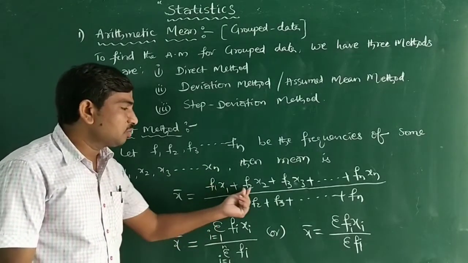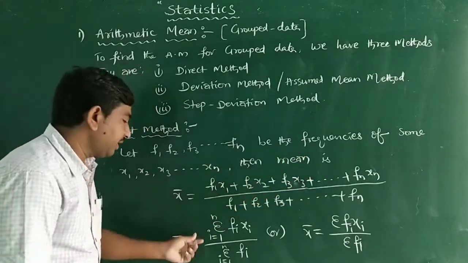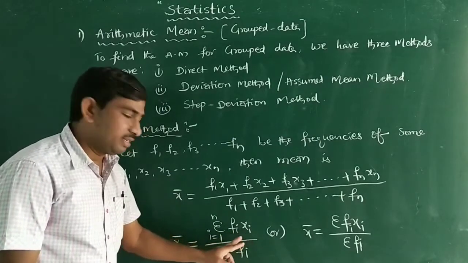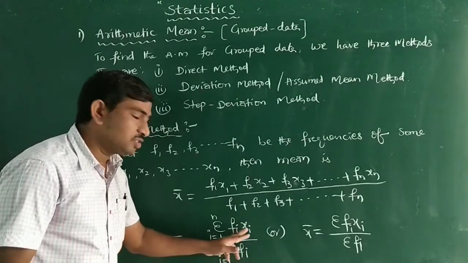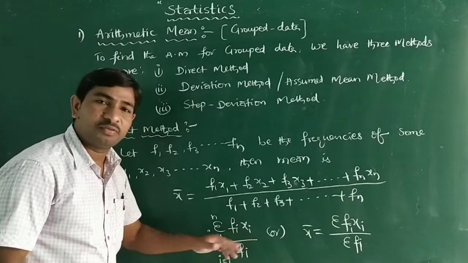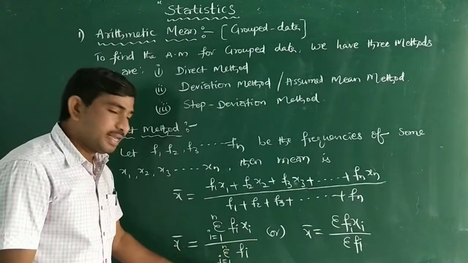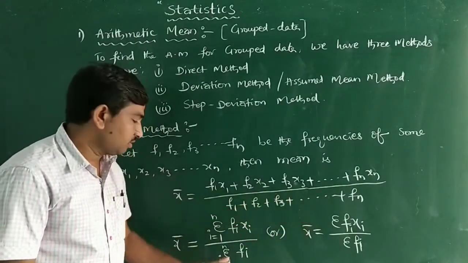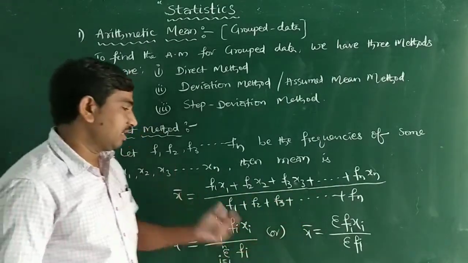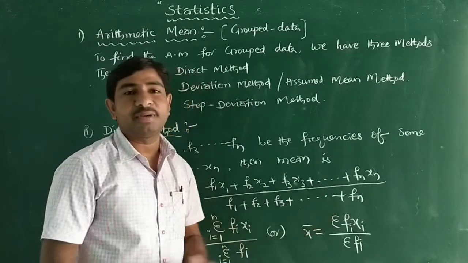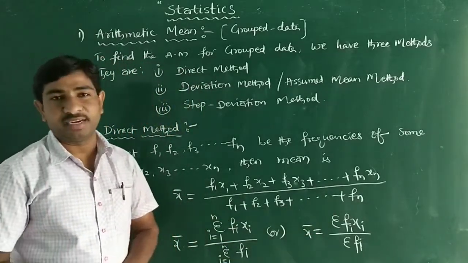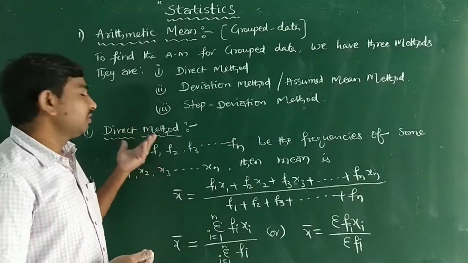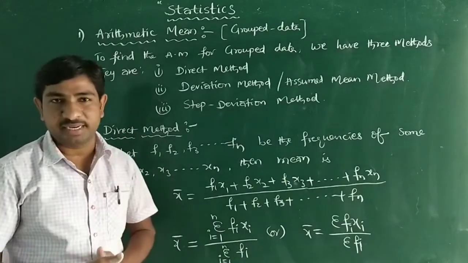In general, we can write it with i equals 1 to n directly, where in fi xi you can replace i with 1, 2, 3, 4 and so on. In the denominator, the summation of fi is only the sum of the f terms. So in general, x bar equals summation fi xi divided by summation fi. This is the formula for the arithmetic mean of grouped data in the direct method.